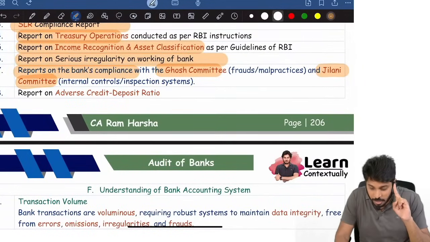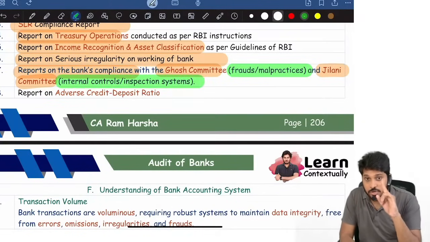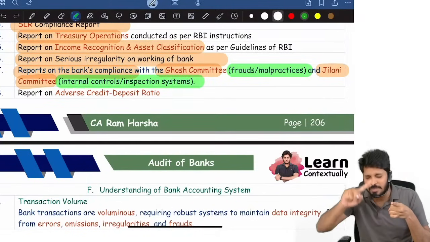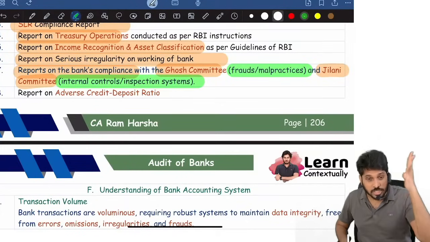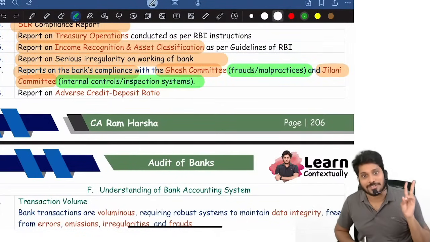committee. Remember, Ghosh committee is dealing with frauds and malpractices. Gilani committee is dealing with controls and inspection of systems. An MCQ might come only on this.